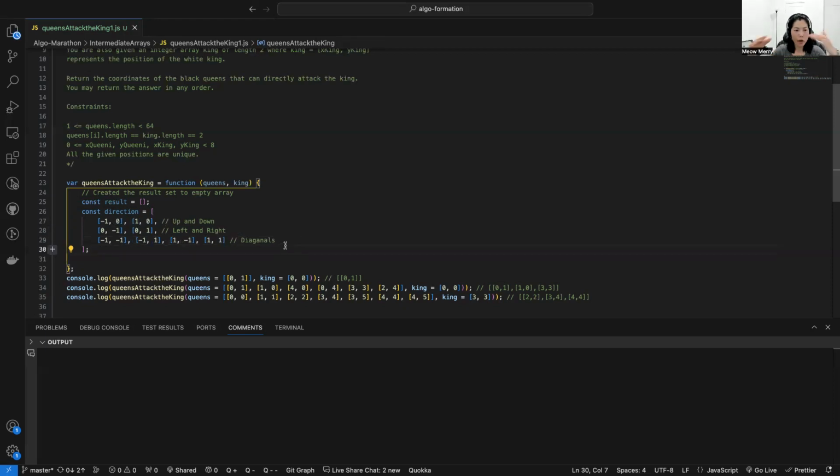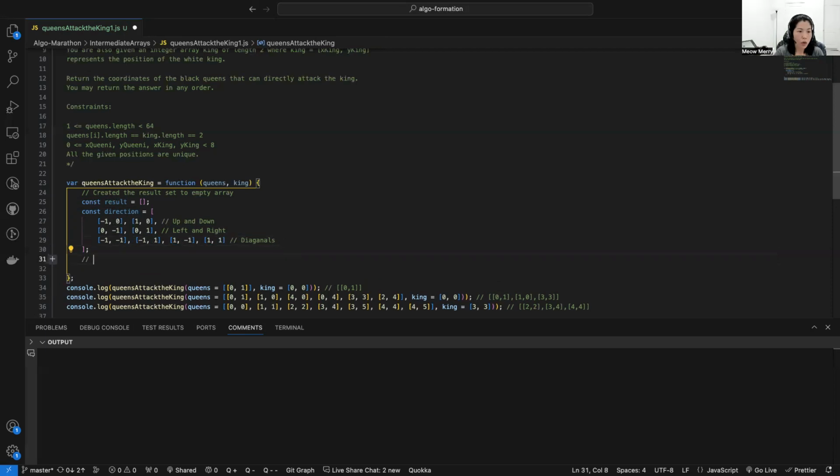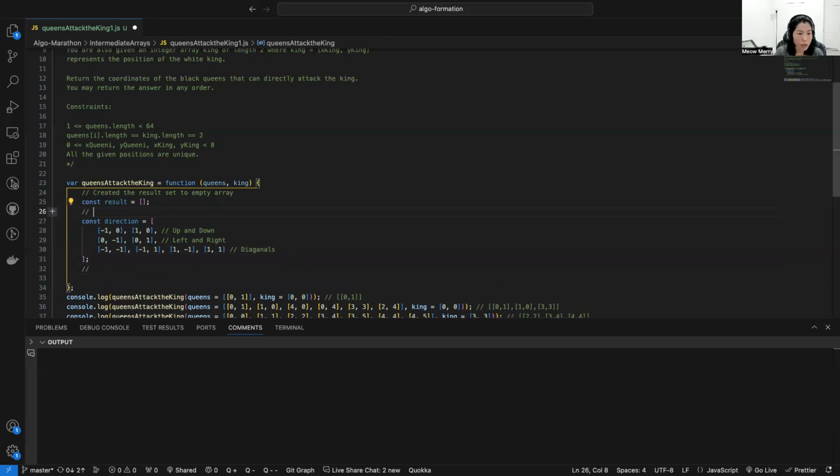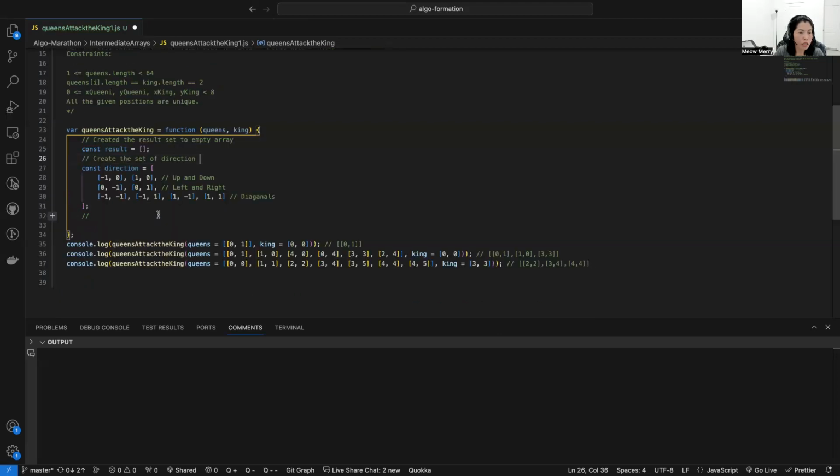That's what the direction will be like. Let me create the set of directions. Okay, and we're going to create a set to hold the queen values, because each position is unique, right?